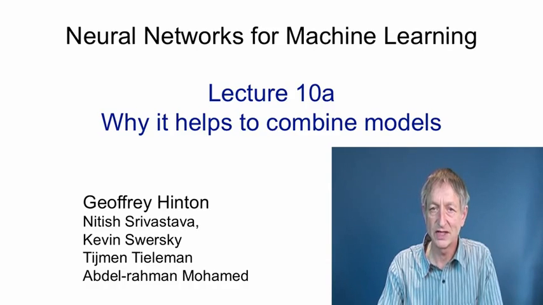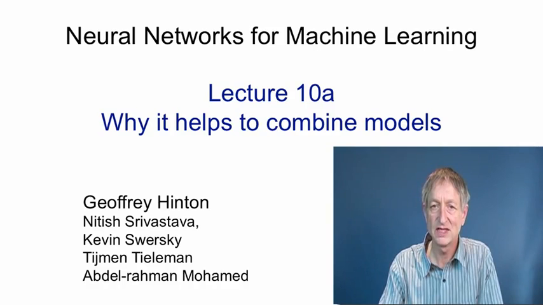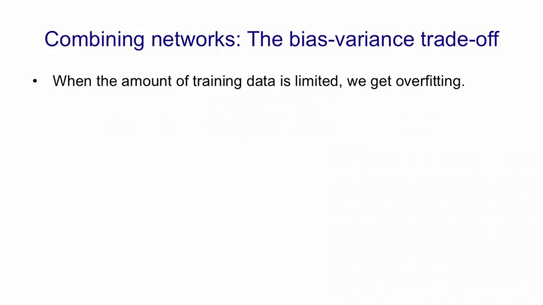At the start of the video, I'll show you that when you average models together, you can expect to do better than any single model. This effect is largest when the models make very different predictions from each other. And at the end of this video, I'll discuss various ways in which we can encourage the different models to make very different predictions. As we've seen before, when we have a limited amount of training data, we tend to get overfitting.